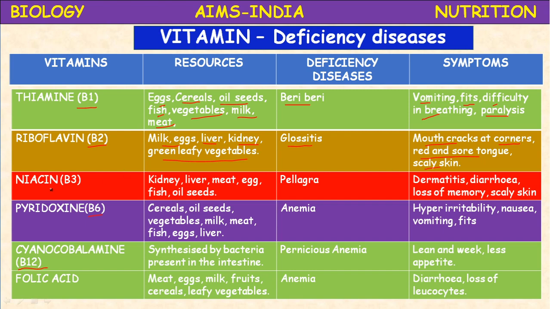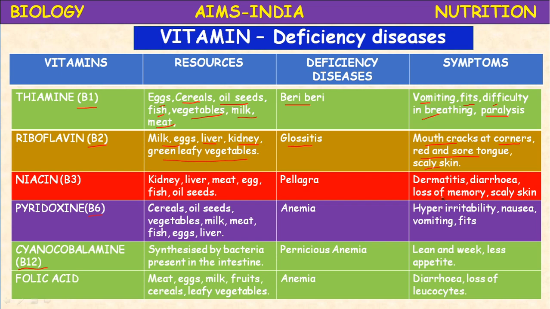Next, niacin, vitamin B3: kidney, liver, meat, eggs, fish and oil seeds. Most of the sources are common. Deficiency of vitamin B3 leads to pellagra disease. Pellagra symptoms are dermatitis, diarrhea and dementia.